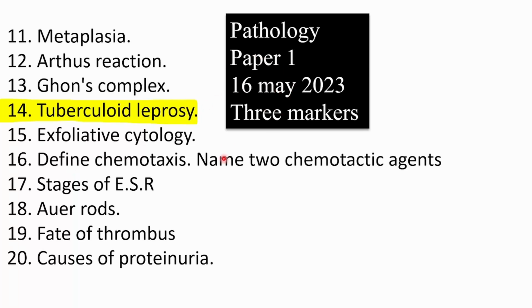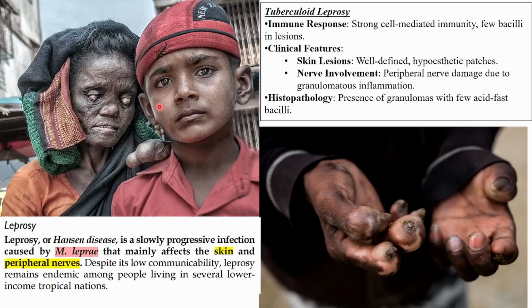Pathology paper 1, 3 markers. We are on the fourth question. He says tuberculoid leprosy. Okay. So what is leprosy? Actually, before all this, just look at these pictures.